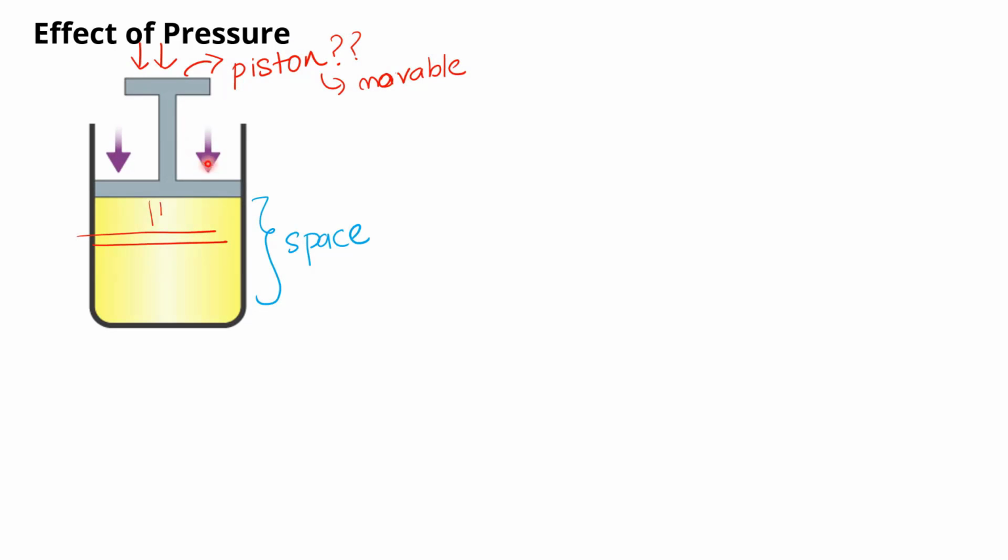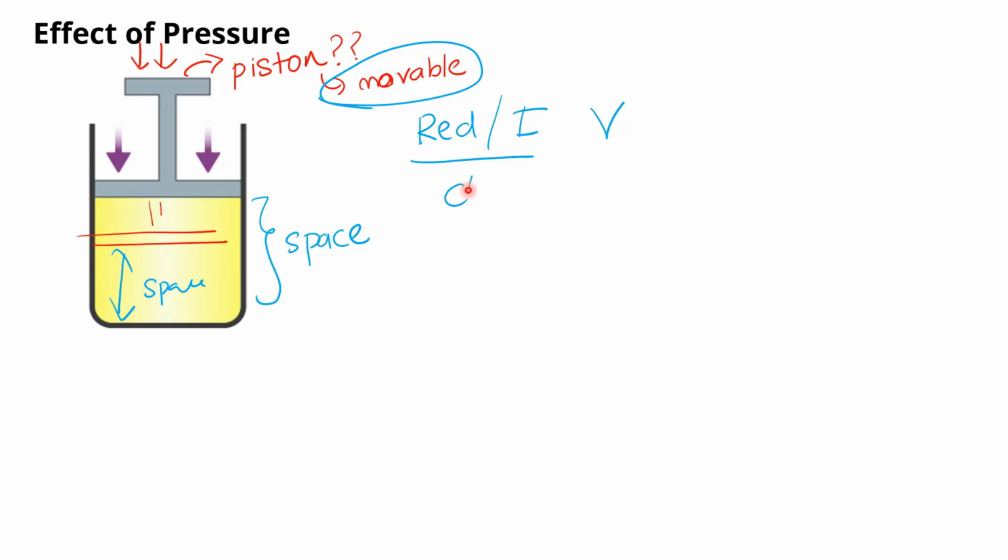Effect of pressure means initially I have taken a container and you have this much space at the beginning. Now when I lower the piston, what happens? The volume gets decreased. Now you have only this much space. So with the help of the piston, we can reduce or increase volume. In a way, we can change volume. That is the purpose of this piston.